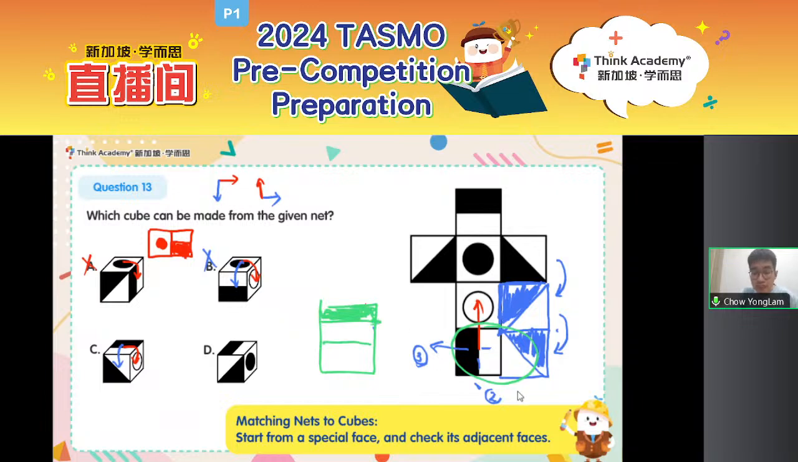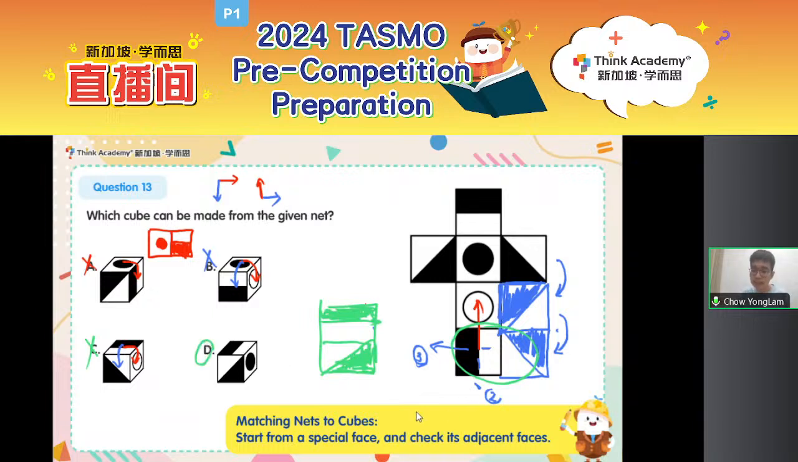Then what will the bottom face look like? If I rotate it, it will actually look something like this. Okay, it will look like this. But do they match? Well, they don't, right? This one, the triangle is on the left. This one, the black triangle is on the right. So I know C is definitely also not my answer, which means my answer must be D.